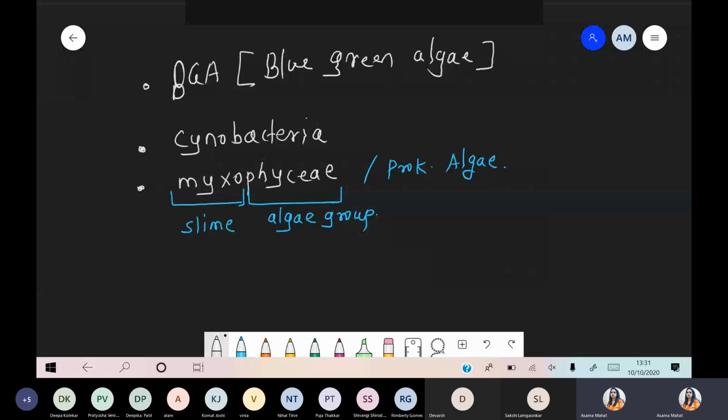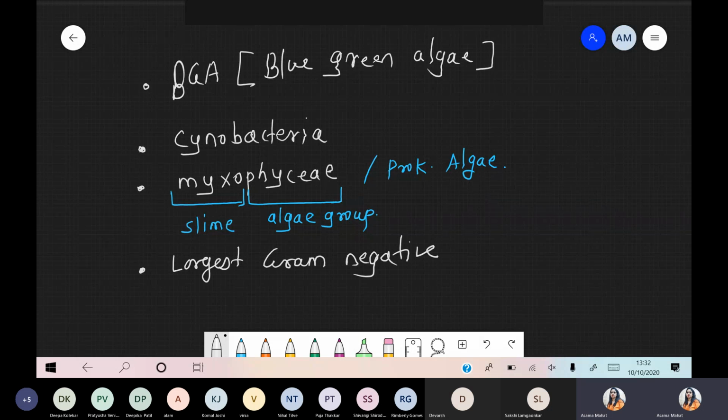Sometimes these are also called the largest gram-negative bacteria. These are examples of the largest gram-negative. I hope you remember the meaning of gram-negative. Under the microscope, it looks like. Komal, I just erased the previous slide, beta, but don't worry, I started the recording. Just check the time and you can download the recording and check whichever part is going on. Okay. So we are talking about the largest gram-negative bacteria.